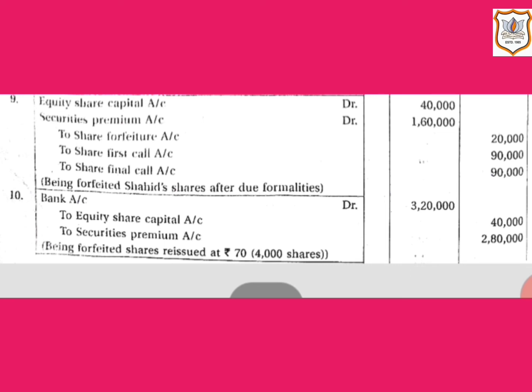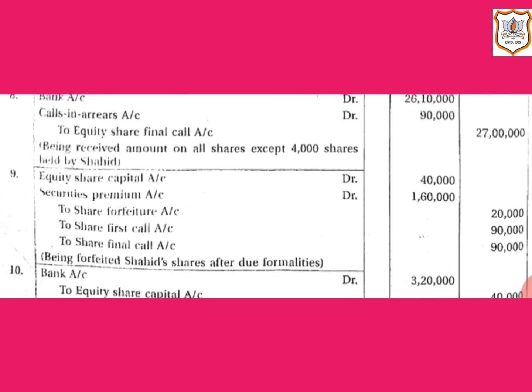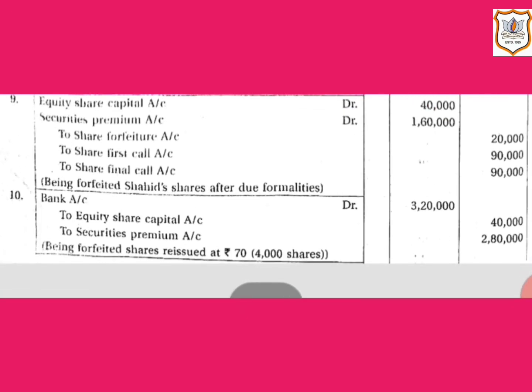So bank account will be debited by rupees 3,20,000, that is 4,000 multiplied by rupees 80, and equity share capital account will be credited by rupees 40,000, that is 4,000 multiplied by rupees 10, that is paid up value, and security premium account will be credited by rupees 2,80,000, that is 4,000 multiplied by rupees 70, that is the amount of premium per share.